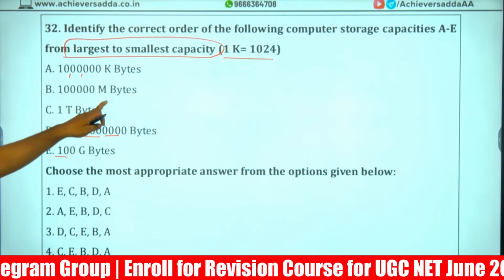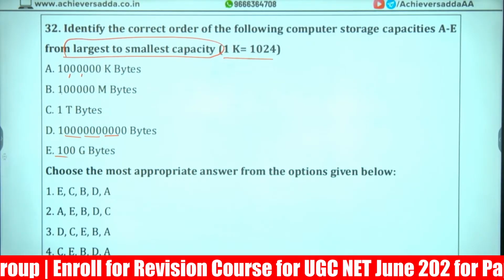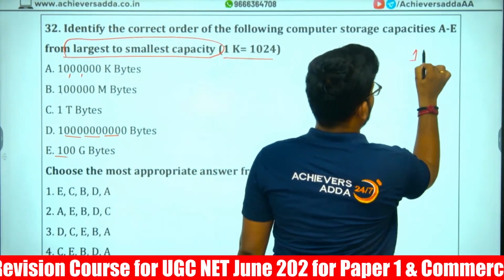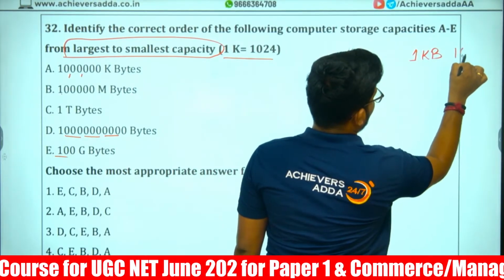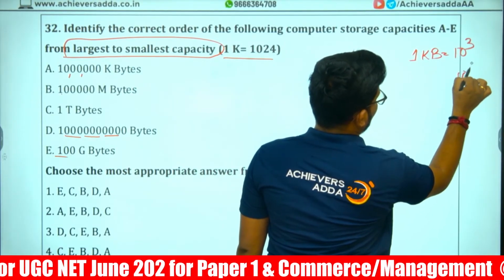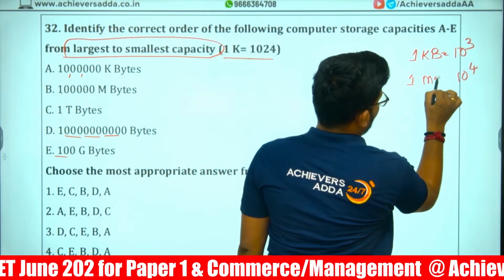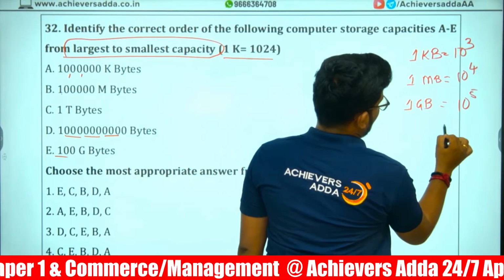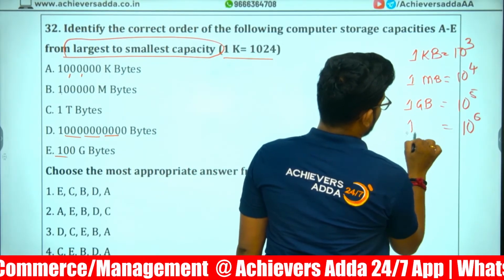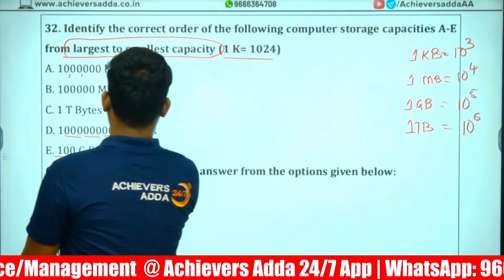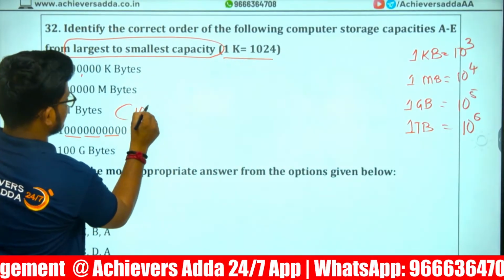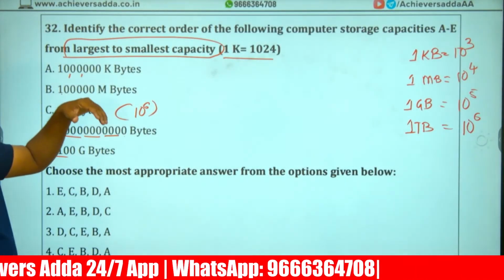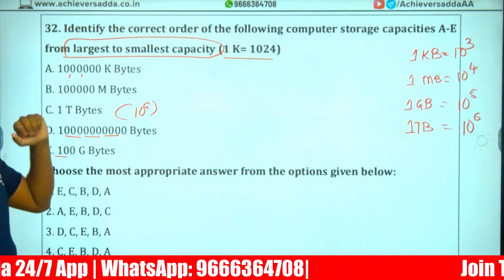We have KB, MB, TB, GB given. Let's try to write. 1 KB equal to 10 power 3, 1 MB 10 power 4, 1 GB 10 power 5, 1 TB 10 power 6. So here 1 TB is directly given, which is 10 power 6. If we multiply 10 how many times, then we get 10 lakh or 1 lakh.